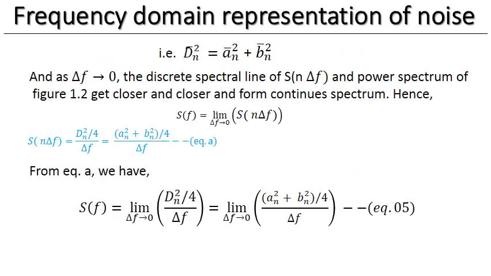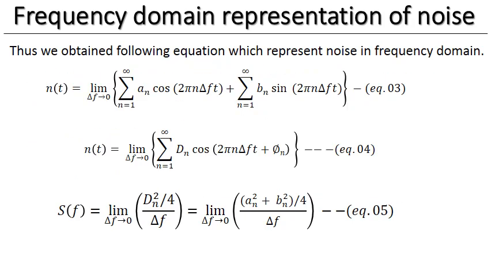Similarly, we can rewrite the equation for power spectral density of noise. In the power spectral density equation S(f), we have to substitute the limit del f tends to 0. So the equation becomes S(f) is equal to the limit del f tends to 0 of S(n del f). We know the value of S(n del f). We have recalled it in equation number A. So substituting the values, we will get the power spectral density of noise.